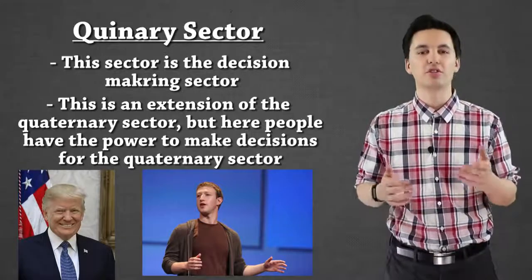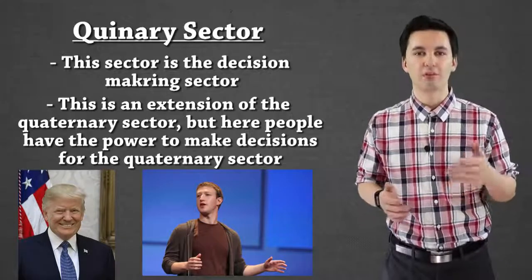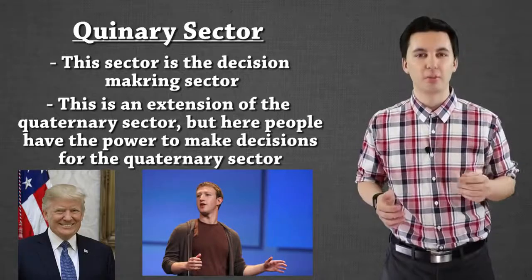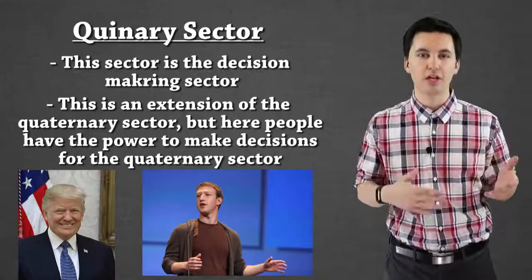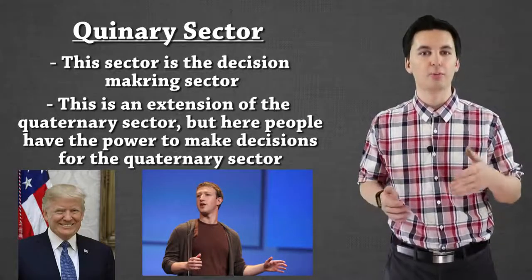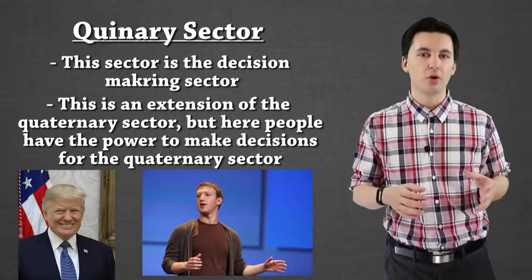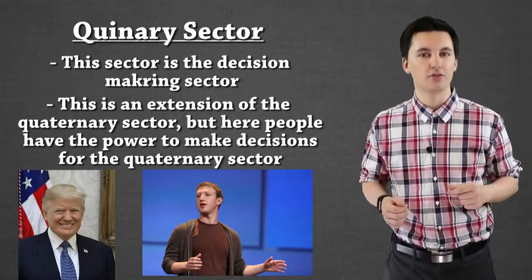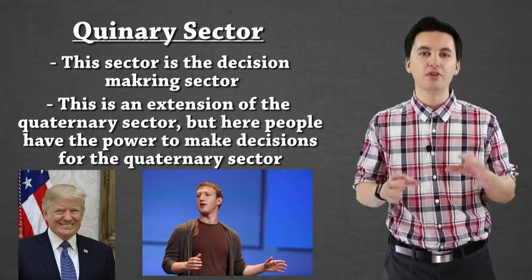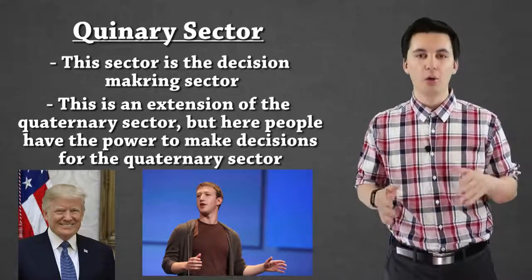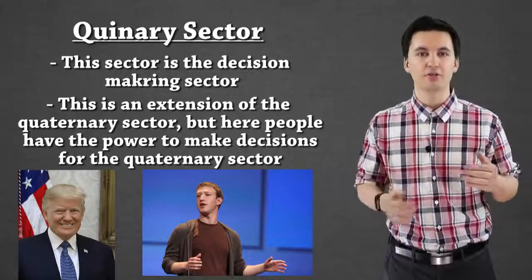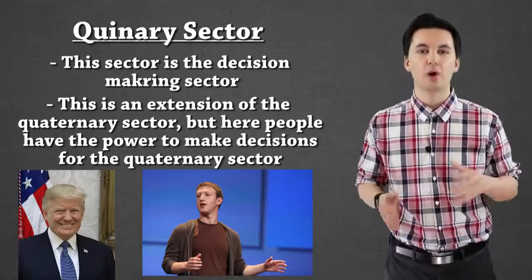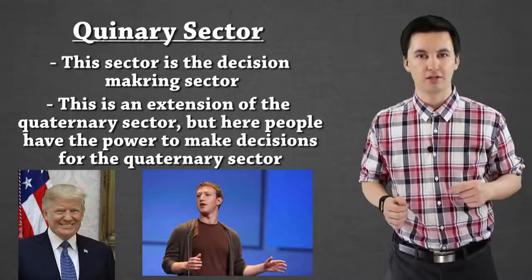We could also look at the CEO of a company. We could look at Amazon or Facebook. Mark Zuckerberg sets all the parameters for Facebook to provide the service or to provide their different goods. And then the employees, even if they have researchers, might be part of the quaternary, but they have to listen to what Zuckerberg has to say. Hopefully this is kind of making sense. Both of the quaternary and quinary, how they're different, and also how they connect to our main three economic sectors.